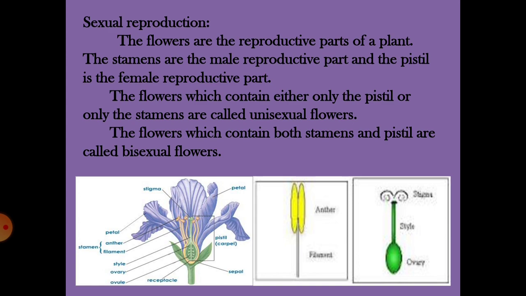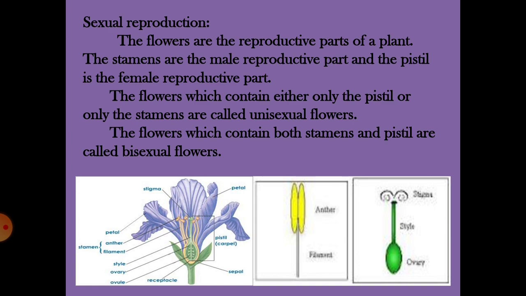Now the flowers are of two types. They are unisexual flowers and bisexual flowers. Unisexual flowers are the flowers that contain either only the pistil or the stamen. Example, papaya, coconut, watermelon, cucumber, pumpkin. Whereas the flowers that contain both stamens and the pistil, you refer to as bisexual flowers. Example, lily, rose, sunflower, brinjal and mustard.